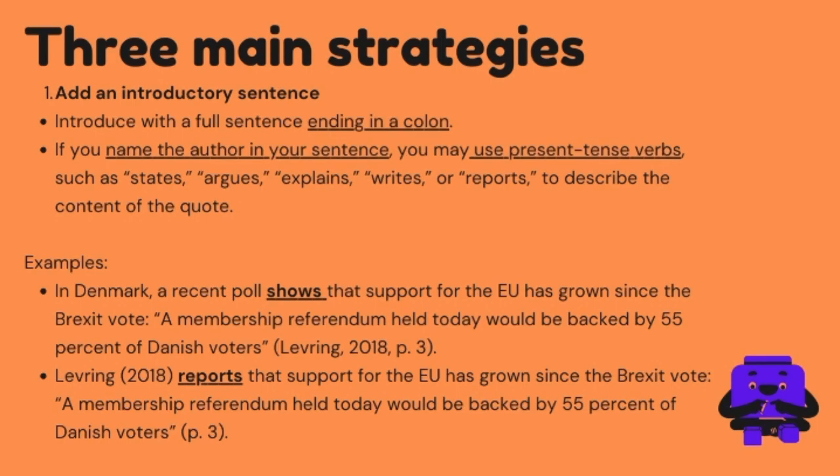The first is add an introductory sentence. Introduce the quote with a full sentence ending in a colon. Don't use a colon if the text before the quote is not a full sentence. If you name the author in your sentence, you may use present tense verbs such as states, argues, explains, writes, or reports to describe the content of the quote. You can check these underlined words in the example given.